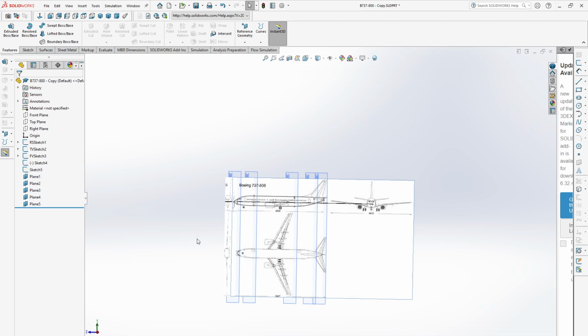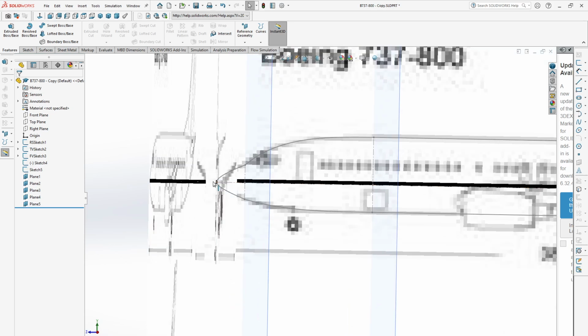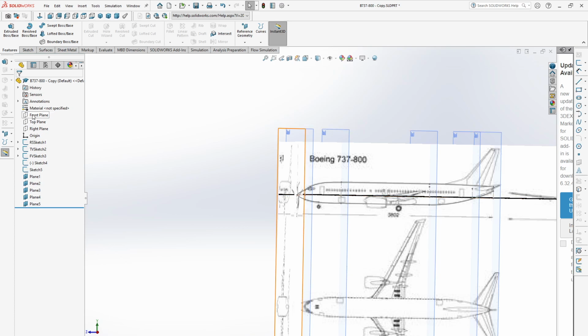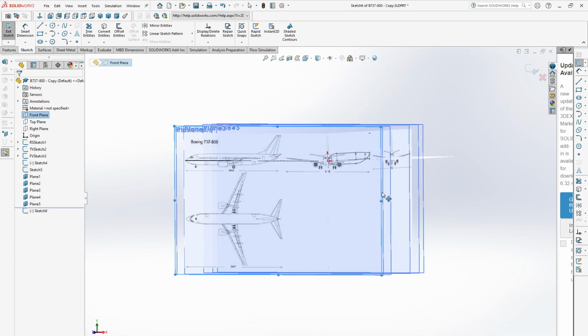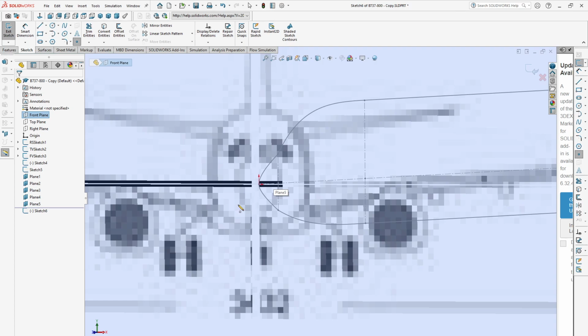So now at first we need to sketch just a point in this nose. To do that, select the front plane and then click sketch. We need to draw just a point. So you see this is a point, click on the point and then sketch a point here.